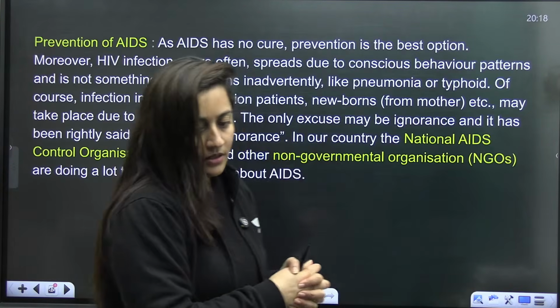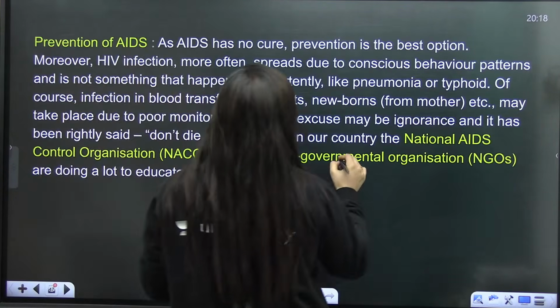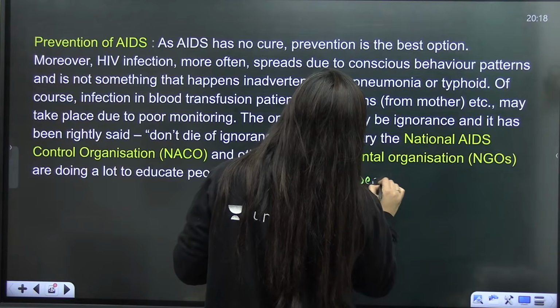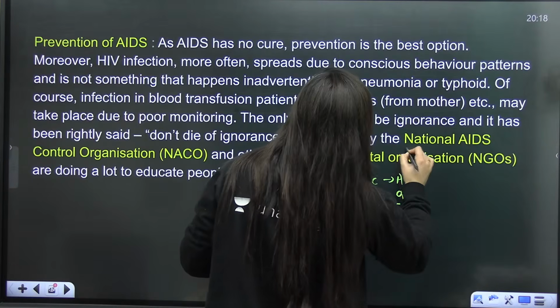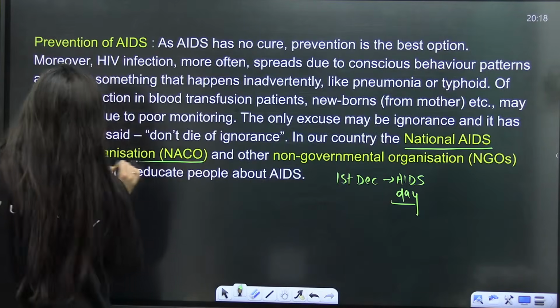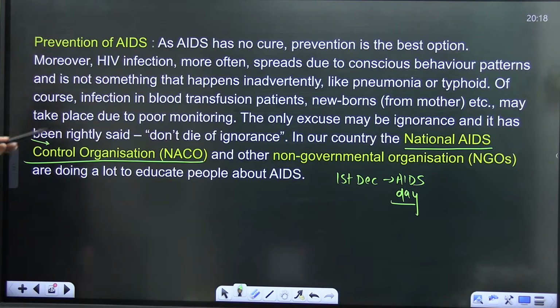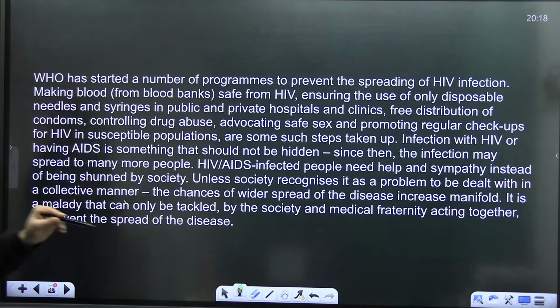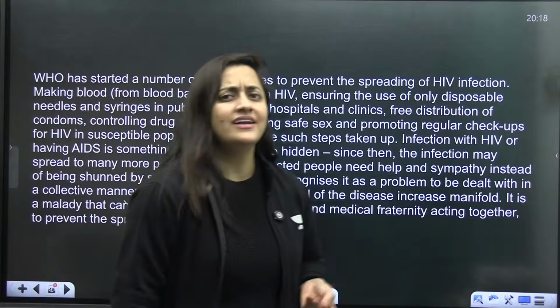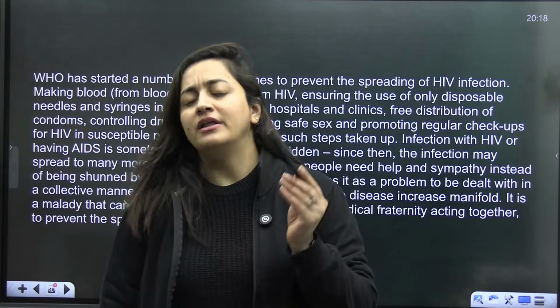So rest, you know that 1st December is basically World AIDS Day. If you know it, very good. If you don't know it, please write it down. There is the National AIDS Control Organization, NACO, and there are other non-governmental organizations. They are doing a lot to educate the people. One should not ignore them. One can be a support because it doesn't spread through mere contact only. It spreads through the exchange of body fluids.